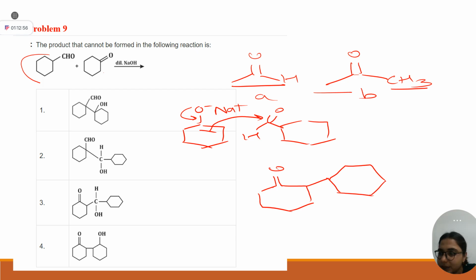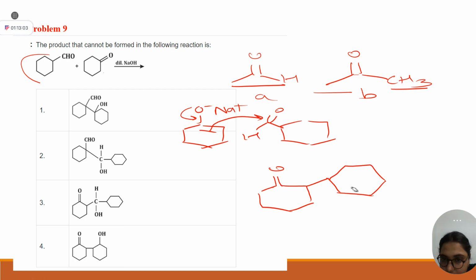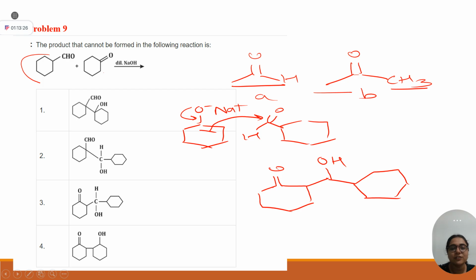Oh, I have made one mistake. Before I tell the answer, I hope you all know about aldol reaction. Okay, good. Now, which option is matching with this?